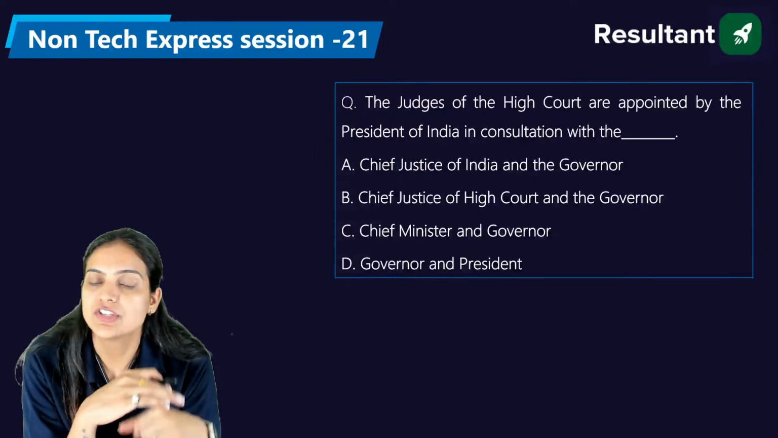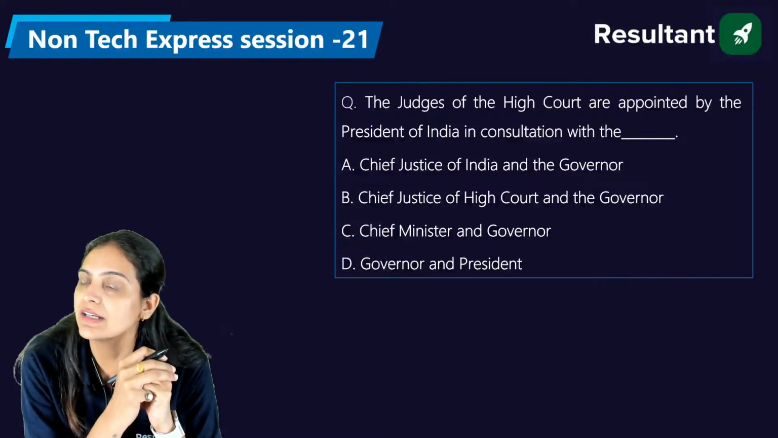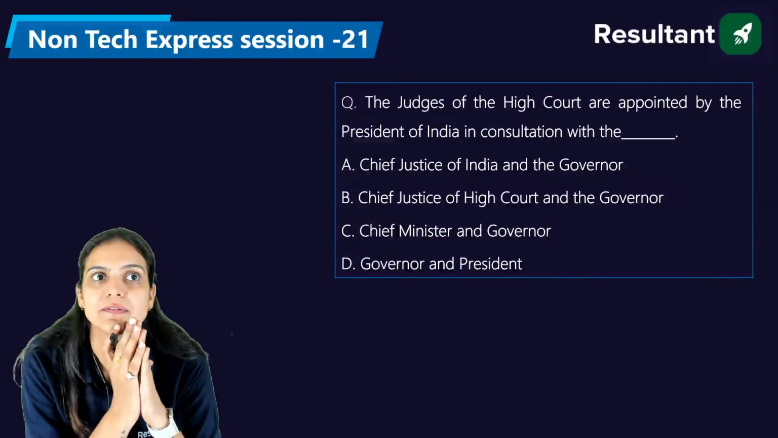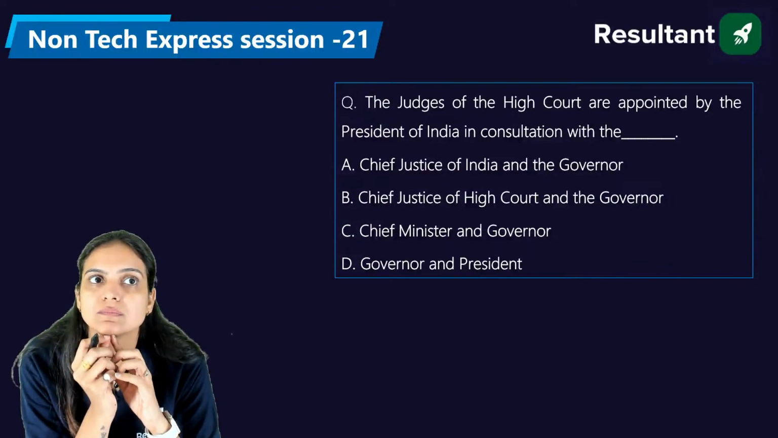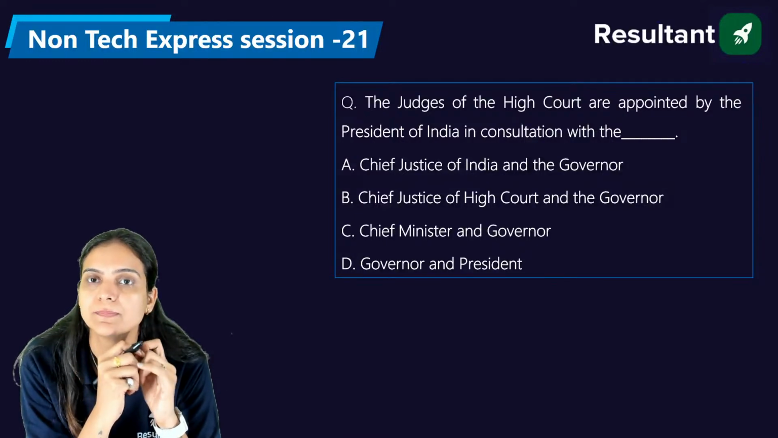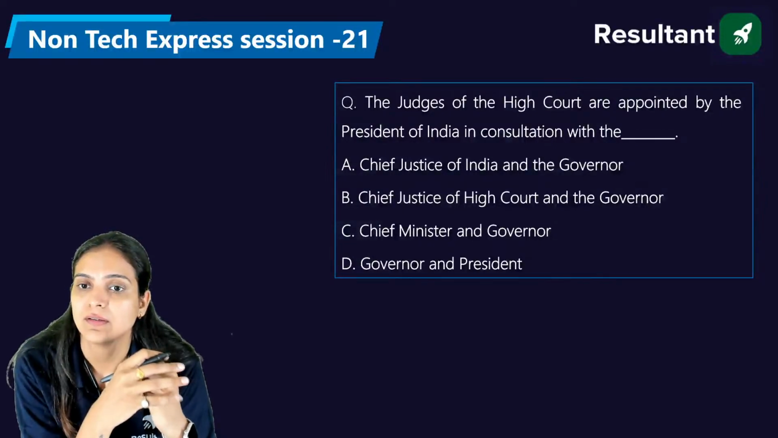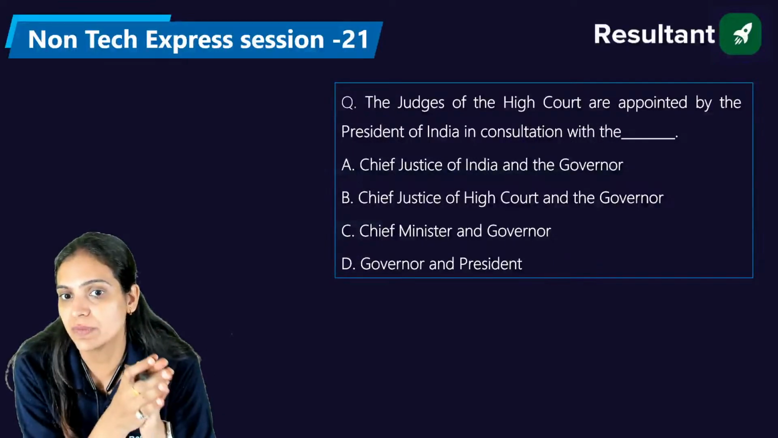Okay, now the judges of the High Court are appointed by the President of India in consultation with dash: the Chief Justice of India and the Governor, the Chief Justice of High Court and the Governor, the Chief Minister and the Governor, or the Governor and the President. Please answer. Venkat says B. The judges of the High Court are appointed by the President of India in consultation with.